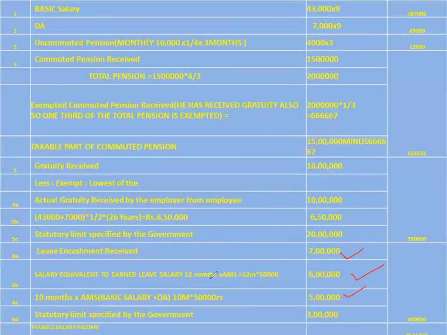Third calculation is 10 months salary. Government says that the maximum number of leaves which can remain unavailed at the time of retirement for the purpose of calculation of leave encashment taxability is only 10 months. 10 months is the maximum granted. So 10 months salary, which I already told you is 50,000 rupees. So 50,000 into 10 months is equal to 5 lakh rupees. So 1, 2 and 3.